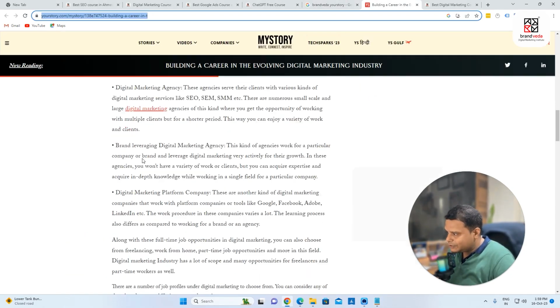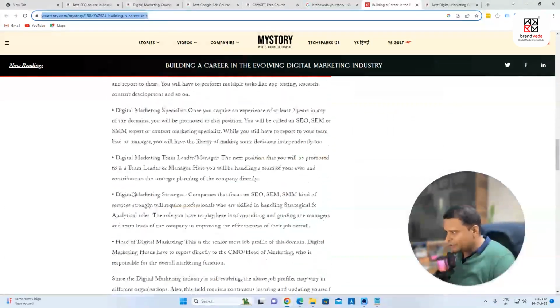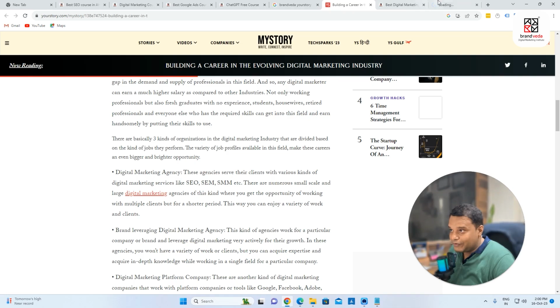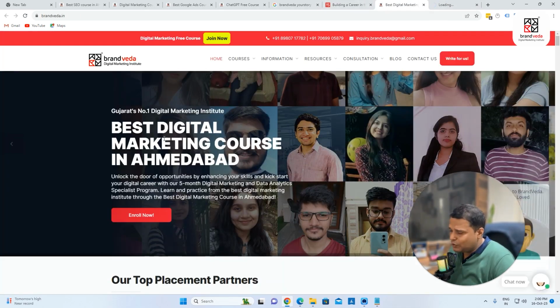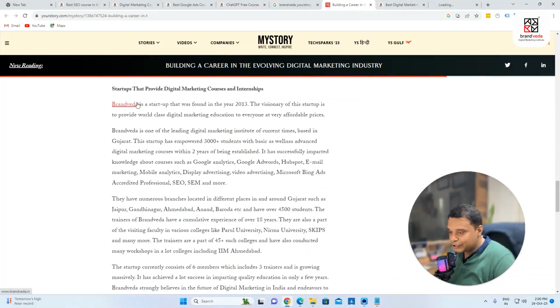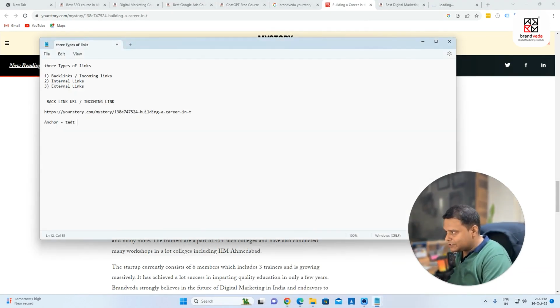This is in text. You can see this is again an anchor, but I guess this is going to some other website, not to my website. If I go down, you can see this is BrandVeda. This is a text. Keep this in mind. Anchor is text, and here the anchor is BrandVeda.